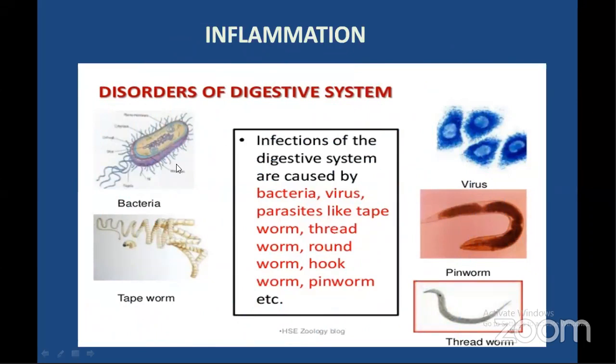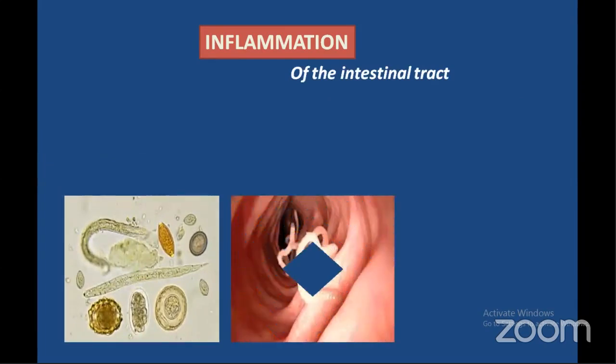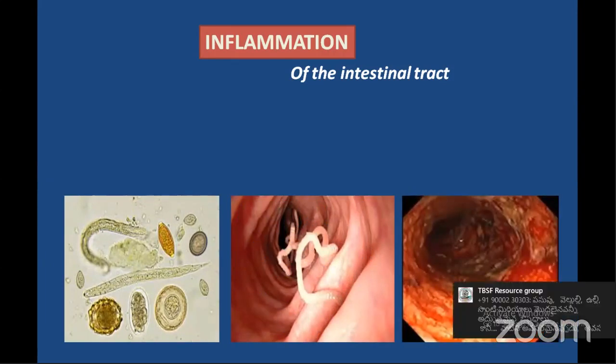Disorders of the digestive system are mostly because of bacterial infections, viral infections, and infection by different worms like threadworm, hookworm, pinworm, etc. What is inflammation? This inflammation you can also see when we are subjected to a mosquito bite. When a mosquito bites on the skin surface, we find some projection on the skin. That causes redness, itching, pain, and heat. So we can come across 4 hallmarks of inflammation.